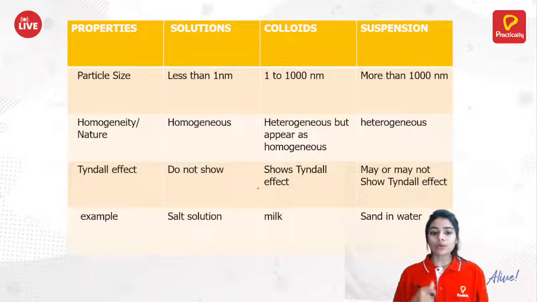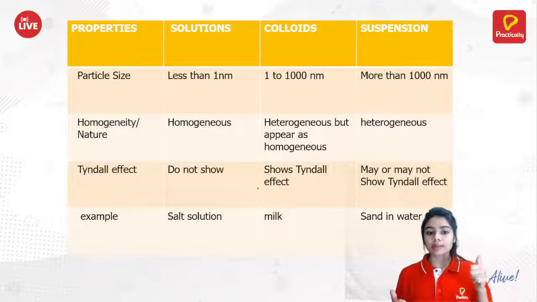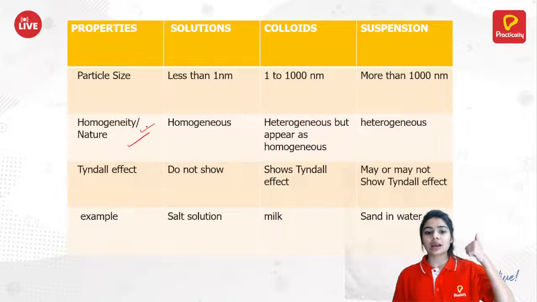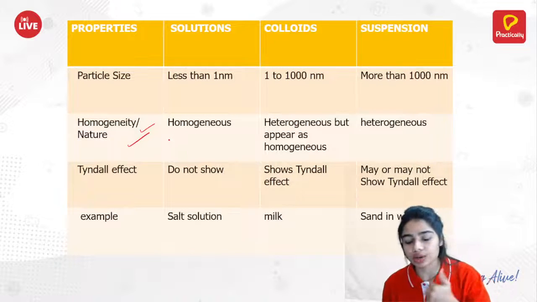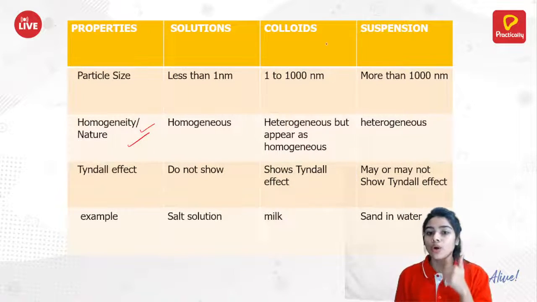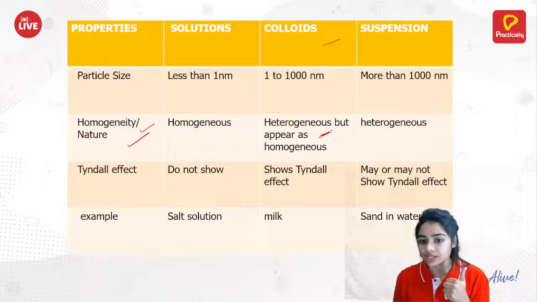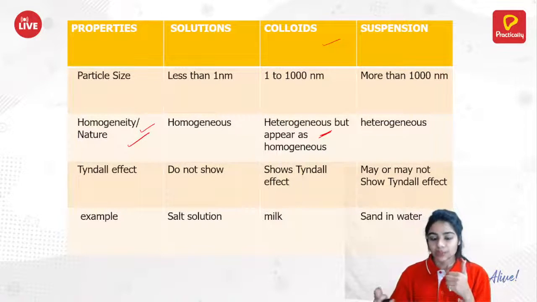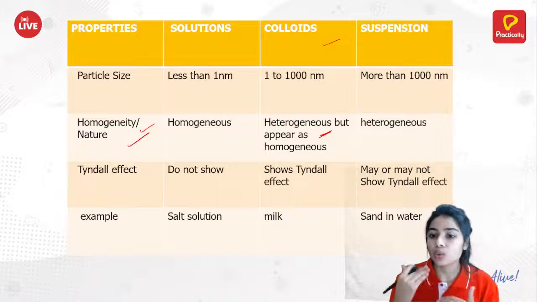If I talk about homogeneity or nature, remember these two words can be used in your answer if they are asking for the nature of the solution. Either they are homogeneous or heterogeneous. Remember, colloids are heterogeneous in nature, but they appear as homogeneous.